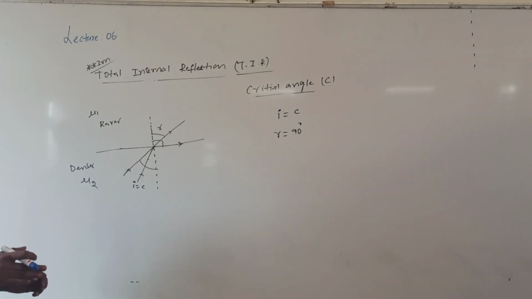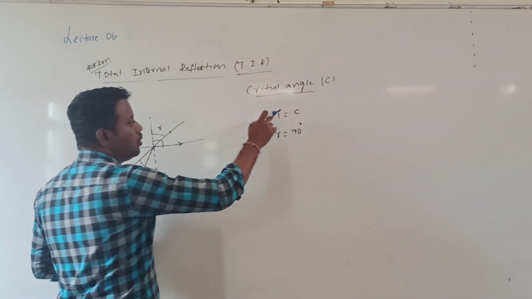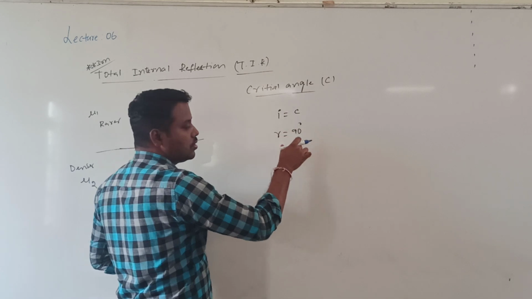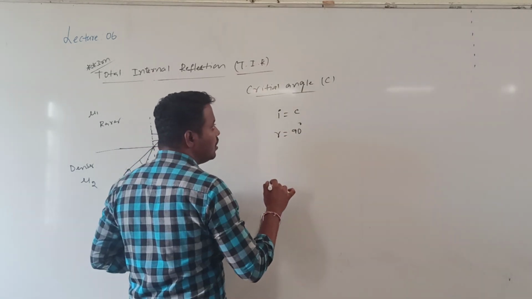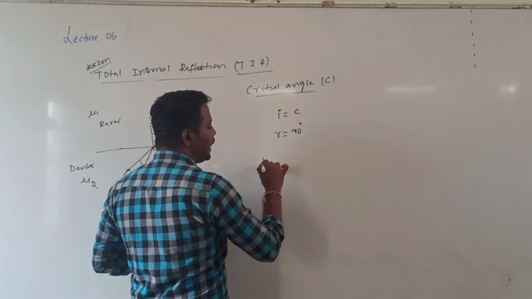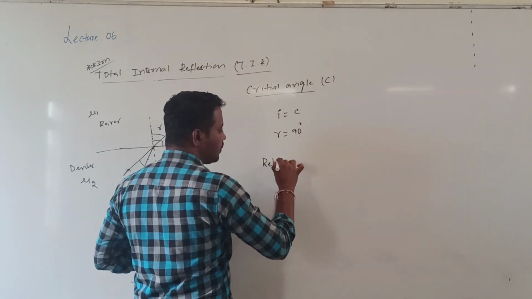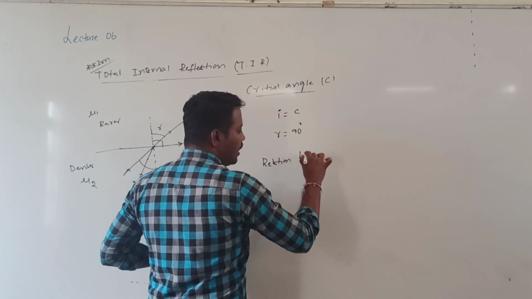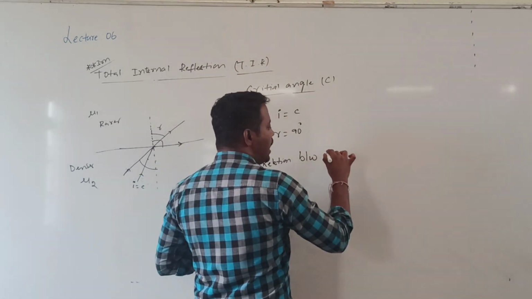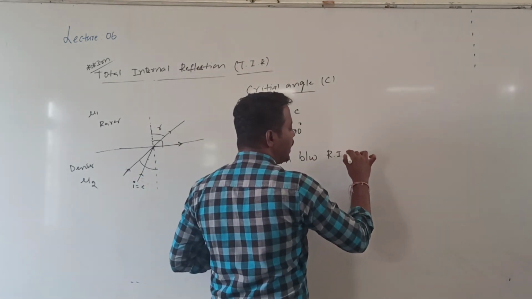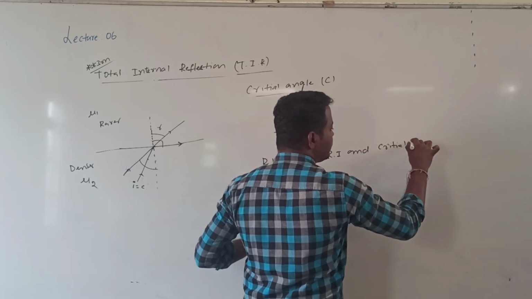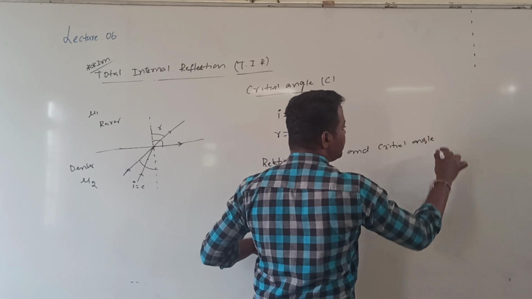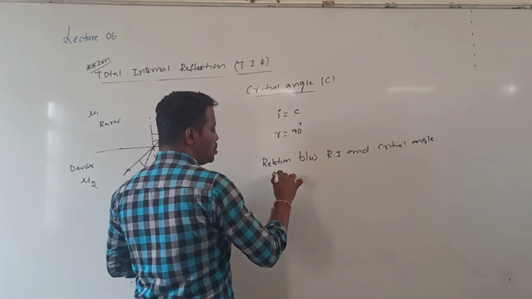On what factors the critical angle depends, that we will discuss later. So that is i equal to C. Here they will ask one question: the relation between the critical angle and refractive index. Here only I will derive a relation between the refractive index and the critical angle. Otherwise, this one they also ask: show that.